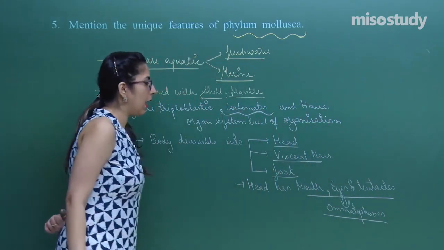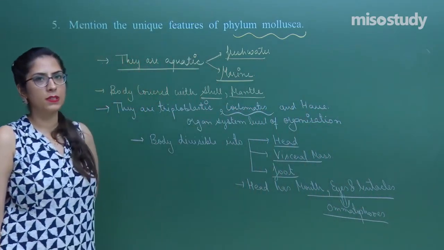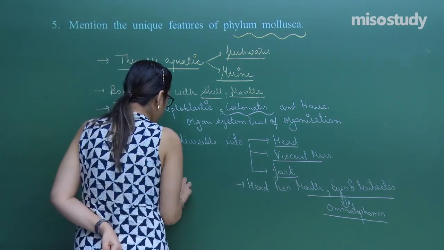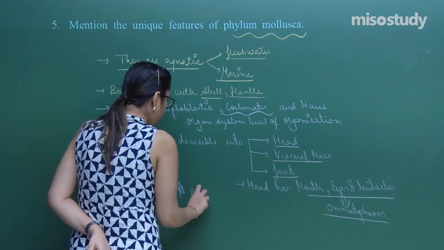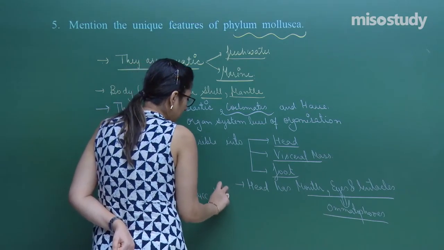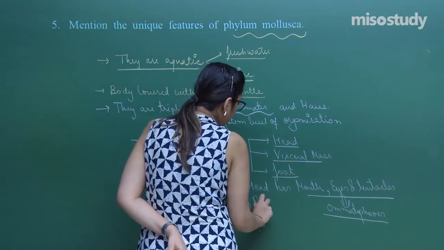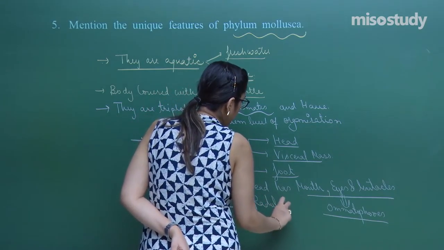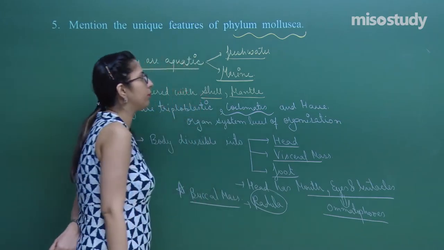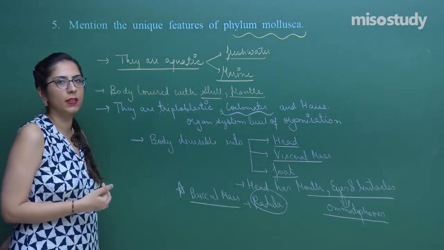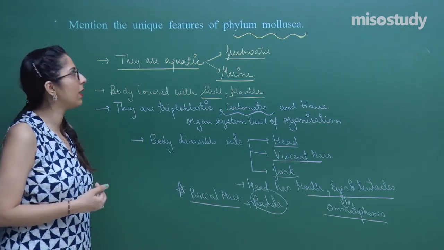After that, the buccal mass is present, and they have a radula. One other important feature is the buccal mass, which has a radula. In the radula, the teeth are arranged, which help in mastication of food. So, these are the general characteristics of the phylum Mollusca.